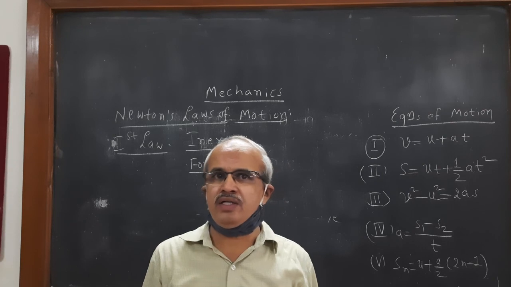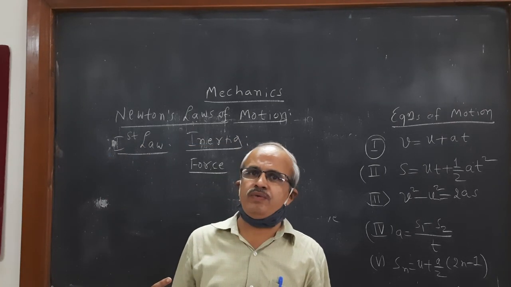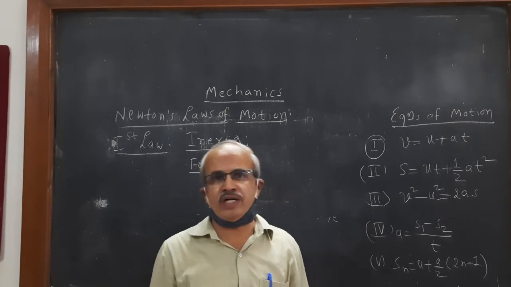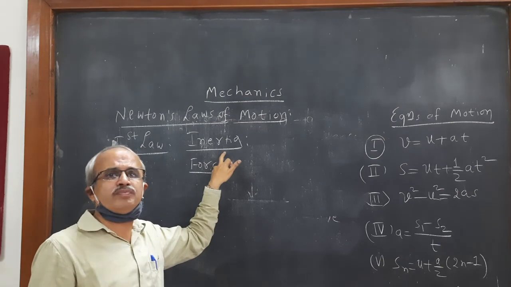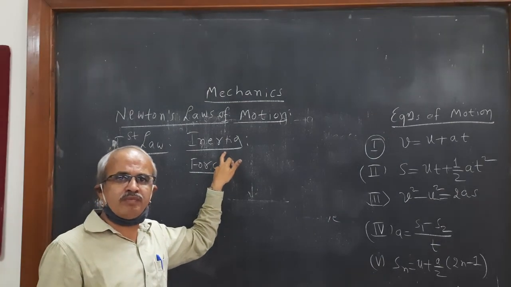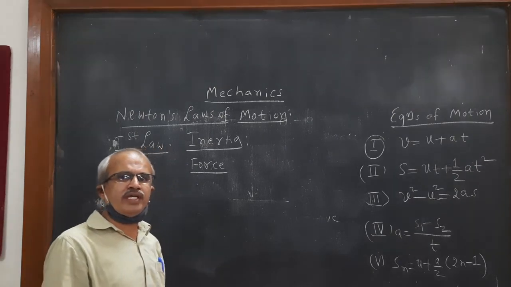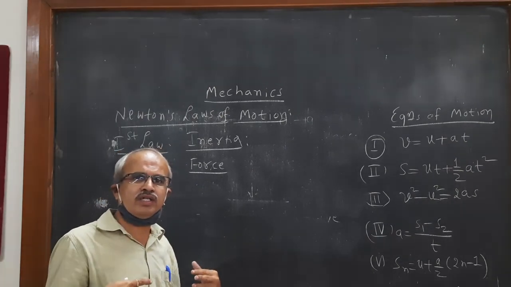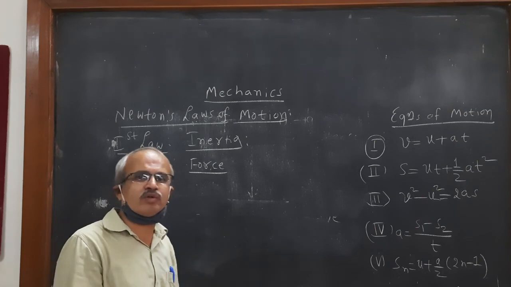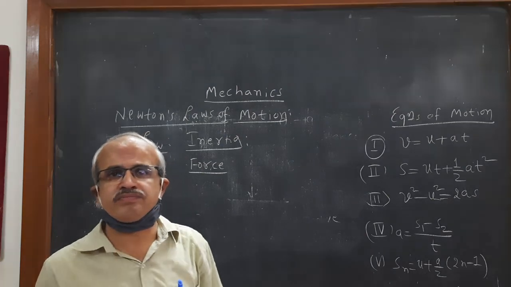Remaining part will fall back. The remaining part of the body tries to go in the backward direction. So that is the reason why it is the inertia property of the body. Similarly, if the moving bus stops suddenly, the portion of the body in contact with the bus suddenly comes to rest, but the remaining portion of the body will be in forward motion. So therefore, that is the property of the body, inertia.